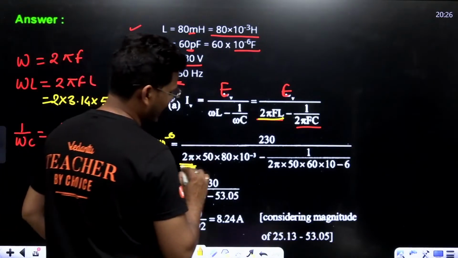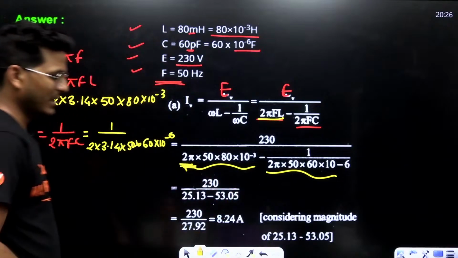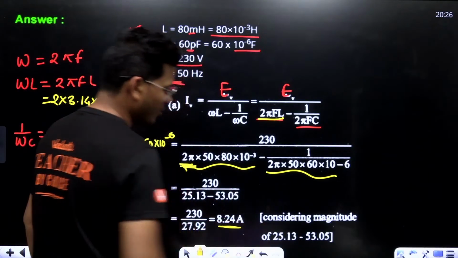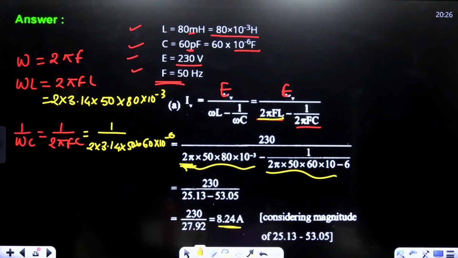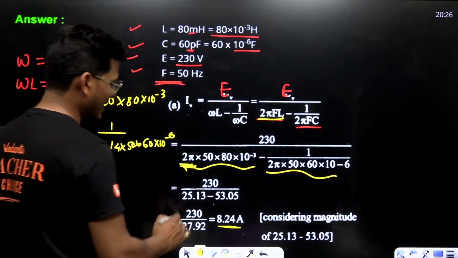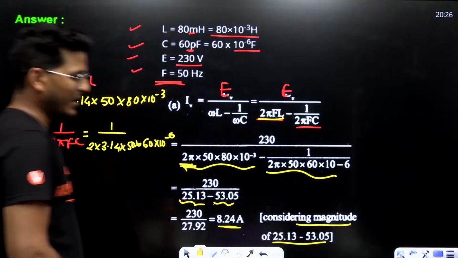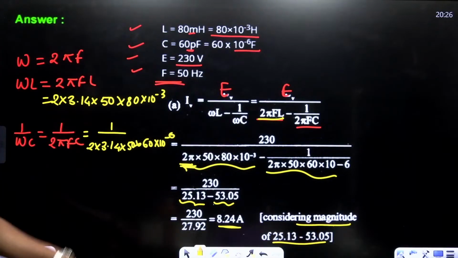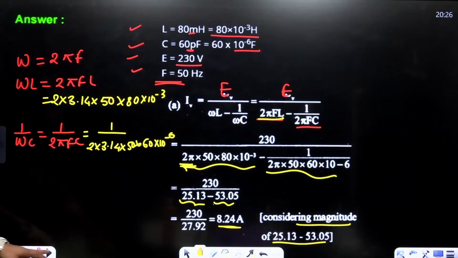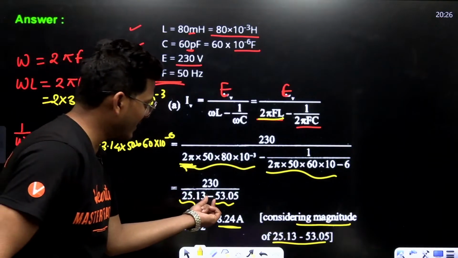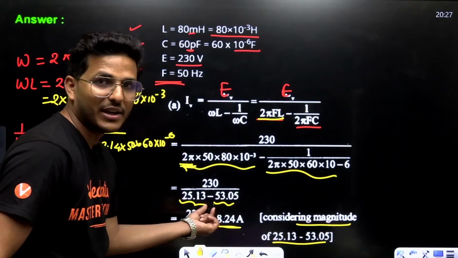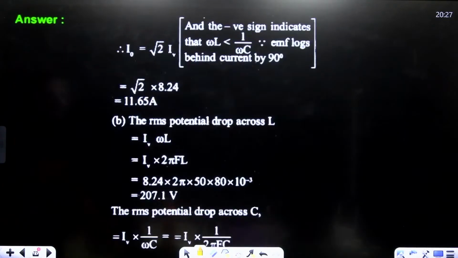Now just put it here and solve it. Then you get 8.24 ampere, right? And these are basically magnitudes of 25.13 minus 53.0. Magnitude only, because from here it will be a negative value, that's why we'll consider magnitude only.